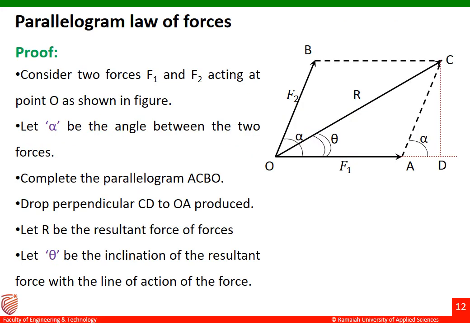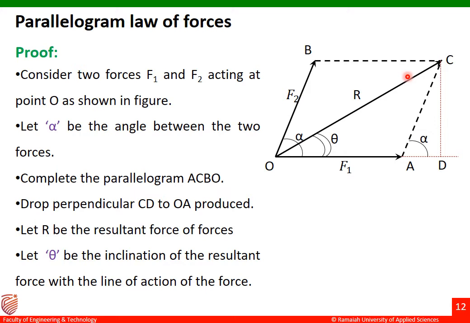So these are the two forces, F1 and F2. There is a common point for these two forces: F1 is connected to O and F2 is also connected to O. Then you can see O, B, C, A, O. This is the parallelogram. The sides of the parallelogram are represented by F1 and F2. The diagonal of this parallelogram is taken as R.